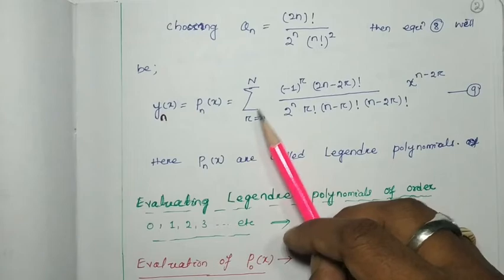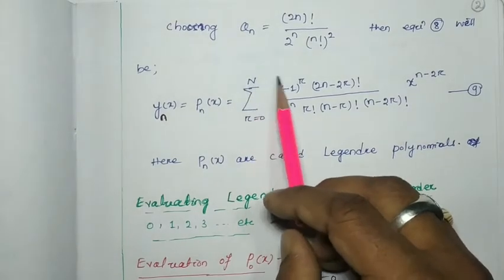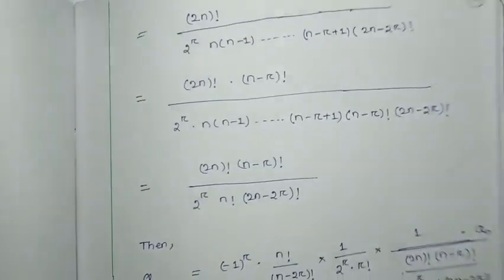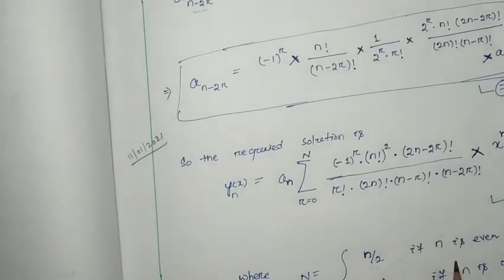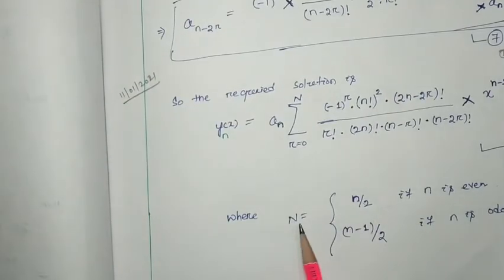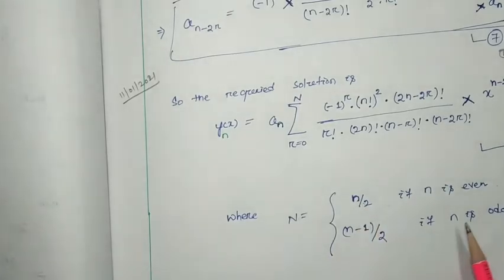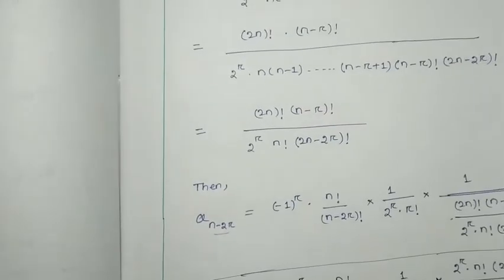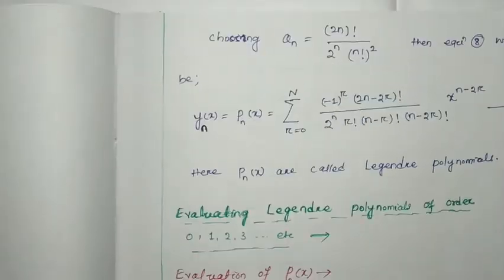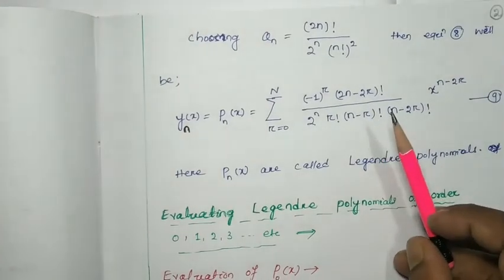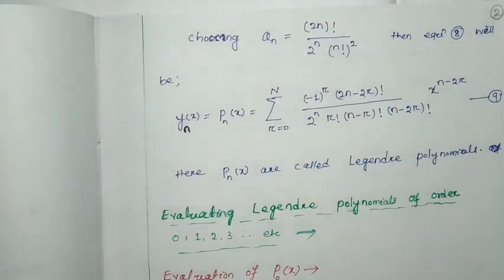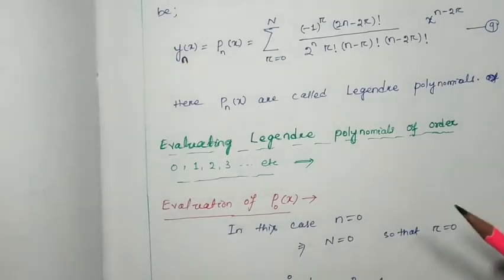Considering n having different values, if n is even, then capital N will be n by 2, and if n is odd, capital N will be n minus 1 by 2. By considering n as even and odd, we can get the so-called polynomials, that is nothing but the Legendre polynomials.